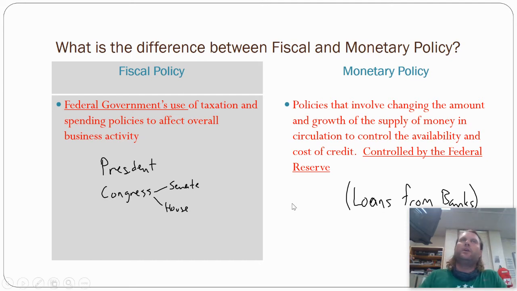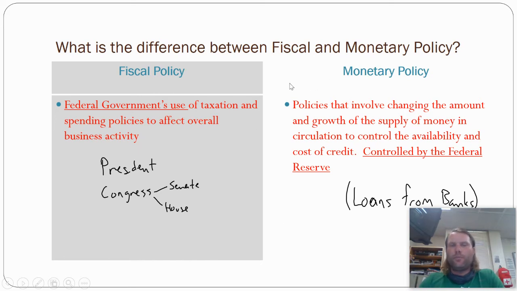Raising interest rates makes people borrow less money, which means I can't buy as much stuff. Lowering does the opposite. They are going to control the availability and cost of credit. Credit's just another fancy way of saying loans.